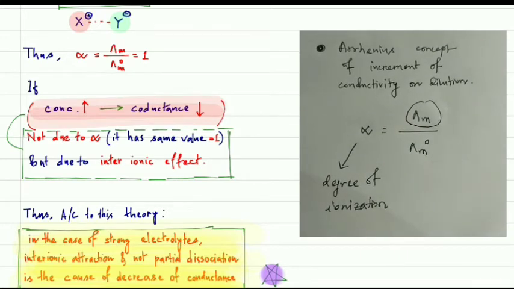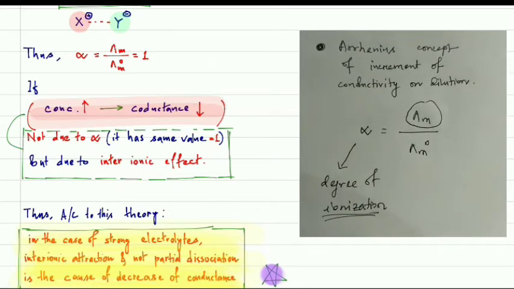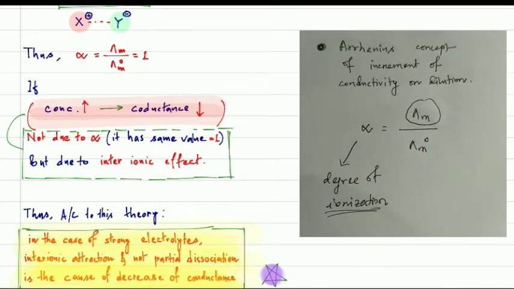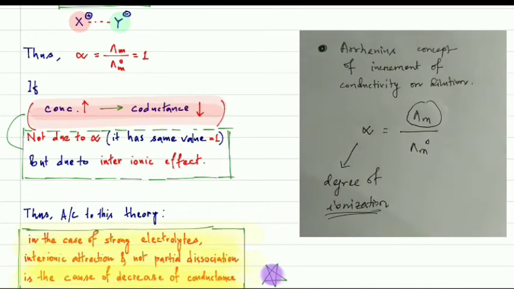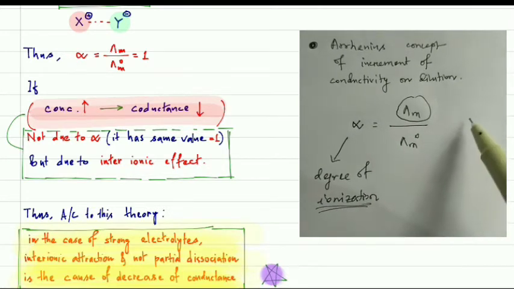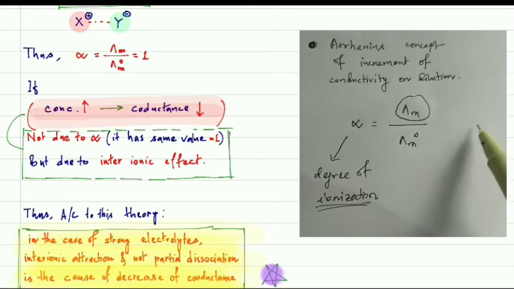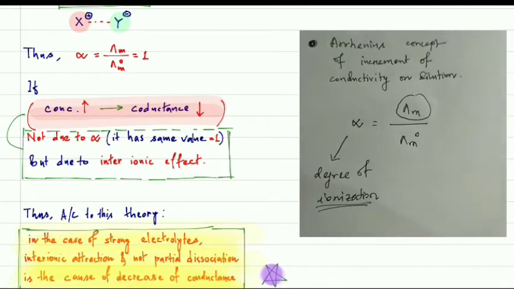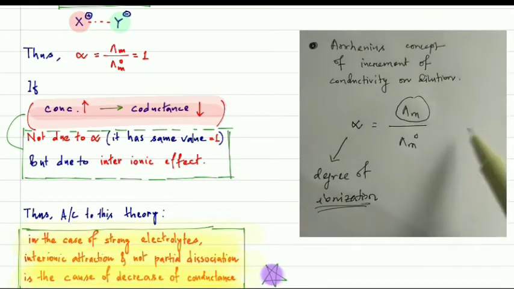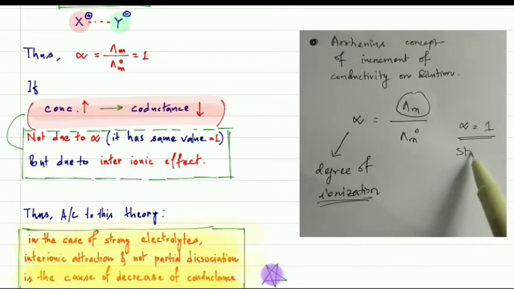According to him this concept is correct, but we cannot use this concept for strong electrolytes. It is true for weak electrolytes, but for strong electrolytes it is incorrect. Why? Because according to Debye-Hückel theory, all strong electrolytes are completely ionized at all concentrations regardless of their solvent. That means alpha is equal to 1 for all strong electrolytes.